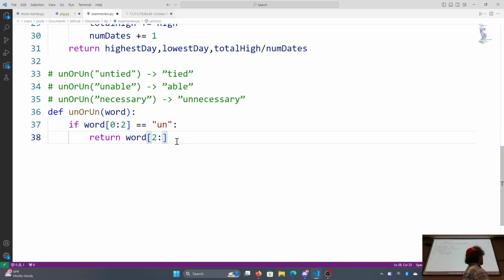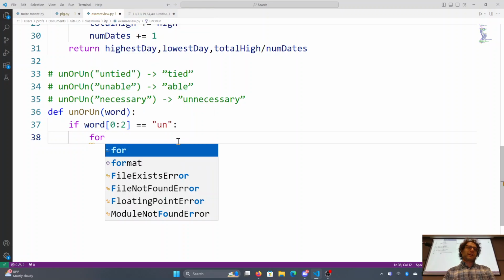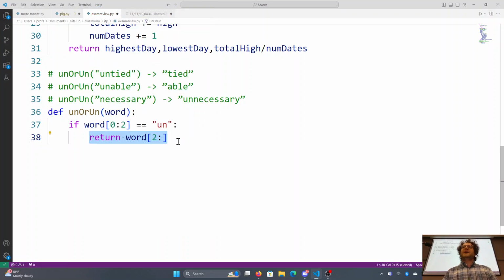Again, slicing is your friend here. Slicing makes this problem easy. Okay. If you don't use slicing, there are ways to do this. It's just annoying because the easiest way I can think of to do it without slicing is using a for loop and concatenating a string starting at index 2, right? It's kind of annoying, but it would work.